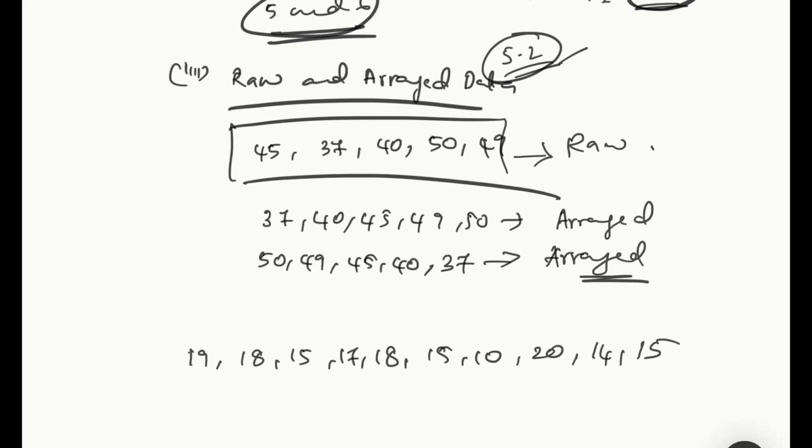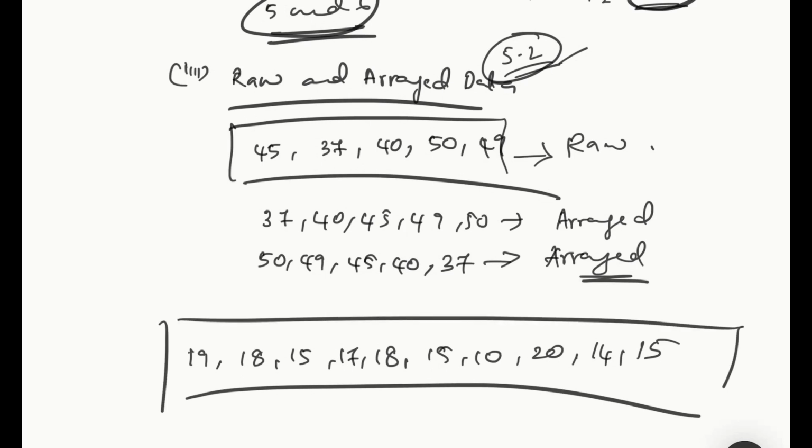That is 1, 2, 3, 4, 5, 6, 7, 8, 9, 10 students' marks I have written. Here you can see that 15 appears 3 times, right? 18 appears 2 times.